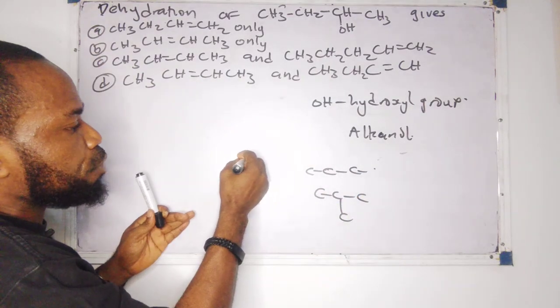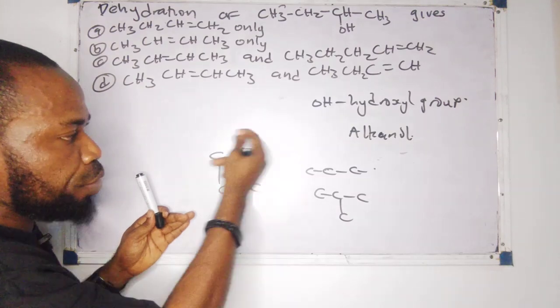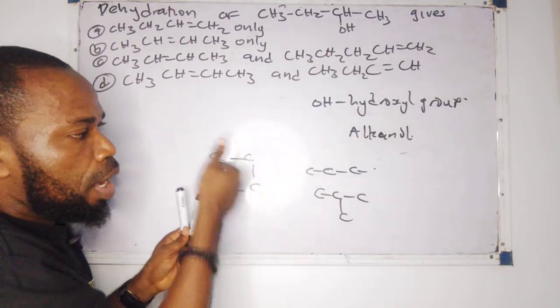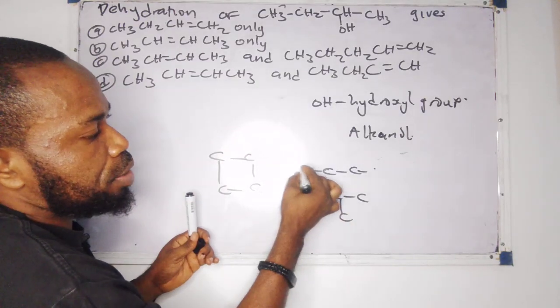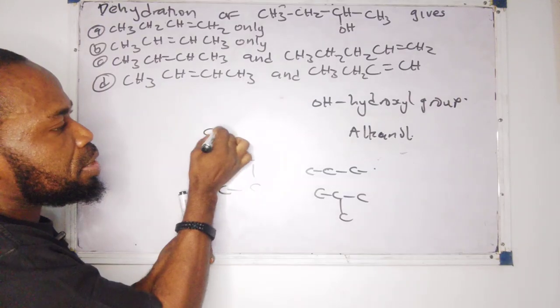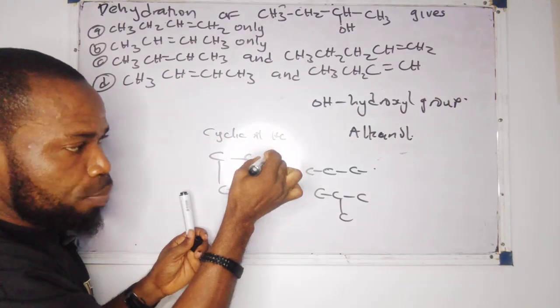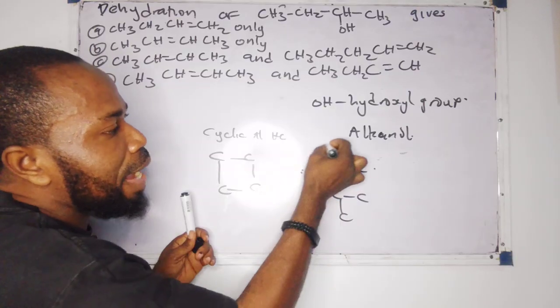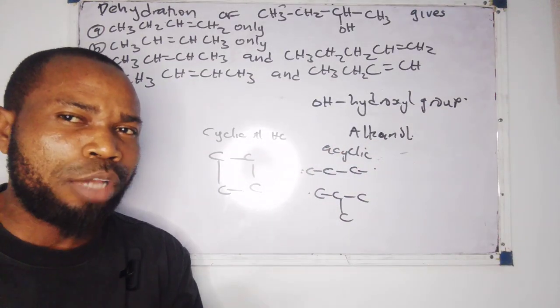We have something like this, for instance, forming a closed ring. Now, these compounds are aliphatic, but this one is cyclic, so we can say this one is a cyclic aliphatic hydrocarbon. But these two are acyclic. Remember, I usually use this question to bring out so many points.